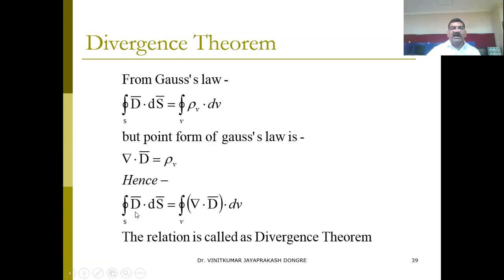Hence we can have the surface integral of D dot dS equal to, instead of rho v, the divergence of D, del dot D, in terms of the volume integral. So the surface integral and volume integral are equated by the divergence. This relation is also called the divergence theorem.